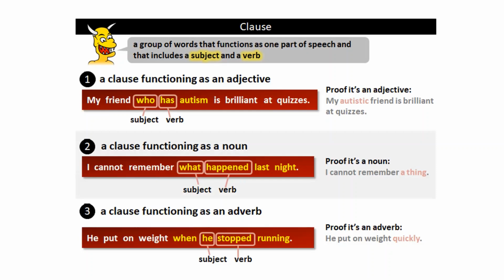The subject of the clause is he, and the verb of the clause is stopped. Now, we can replace that. He put on weight when he stopped running can be replaced with something else. Quickly. He put on weight quickly, for example. Let's choose an adverb, because rapidly increasing the weight is because he stopped running.